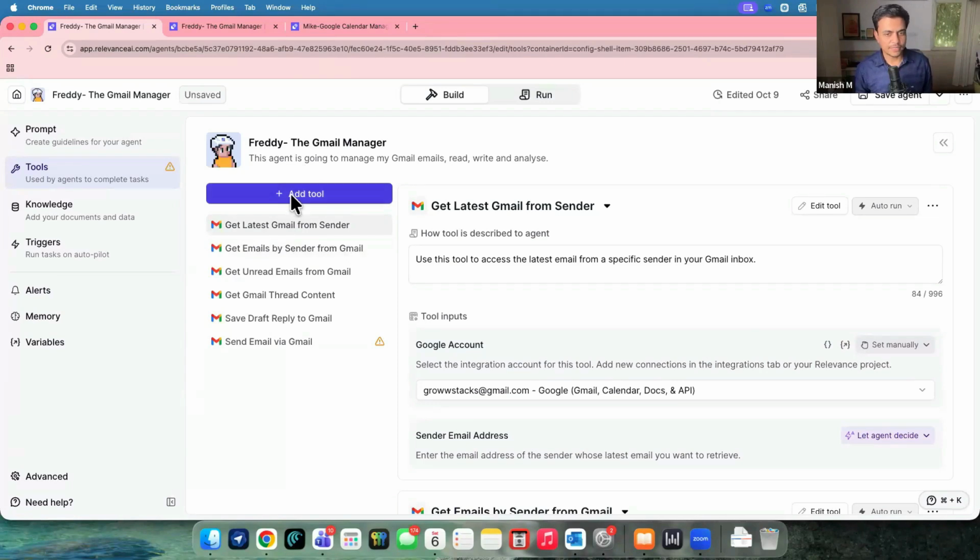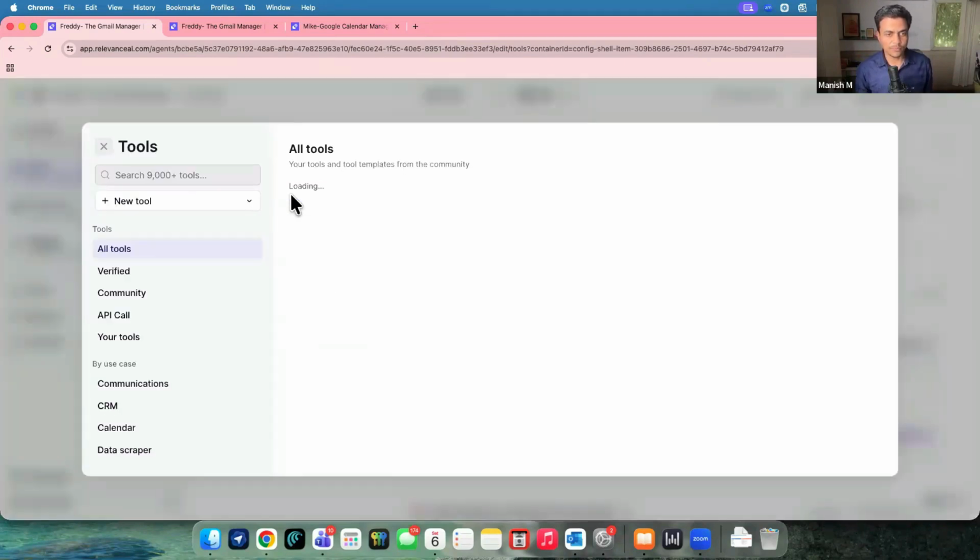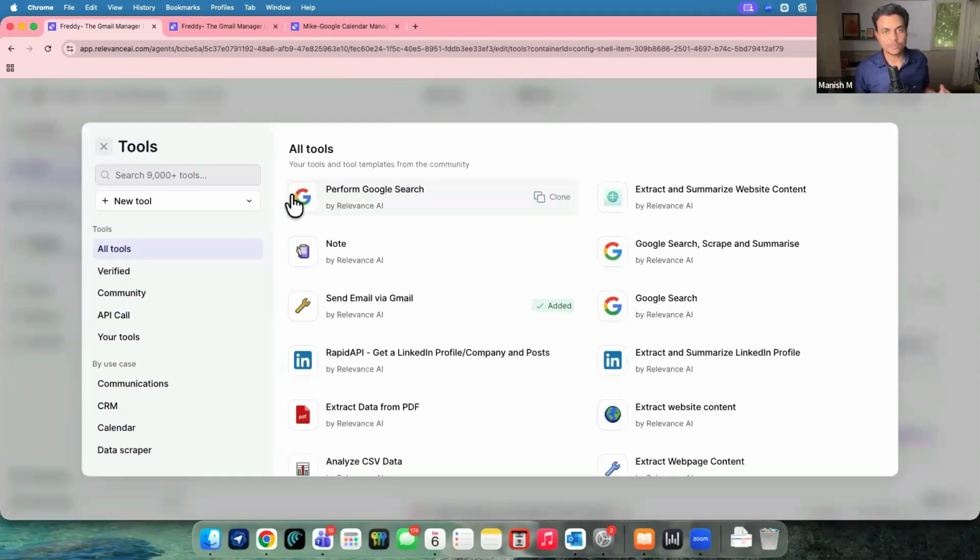So you see what I did actually, I can go here and say add tool. And there is an almost 10,000 plus tools library given over here. And what they did actually, not just the API calls, but they included tools like perform a Google search, which this agent can go and do itself. So there is a browser dedicated to each agent, not visible to us on the front end, but the agent can go and do the whole Google search. It can even take notes.